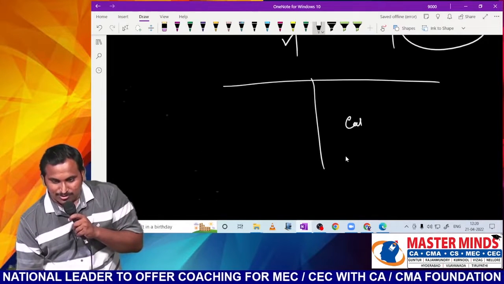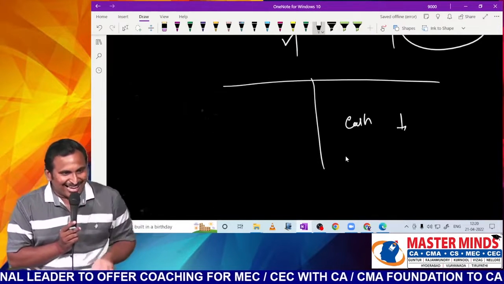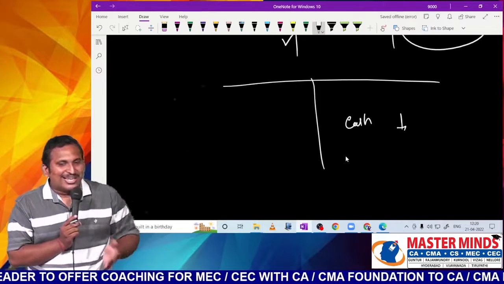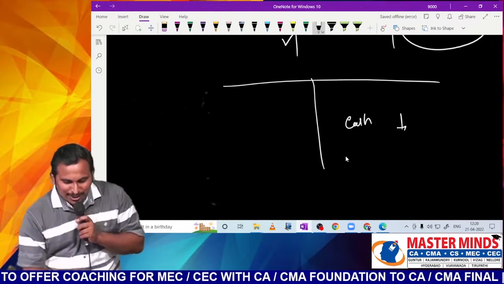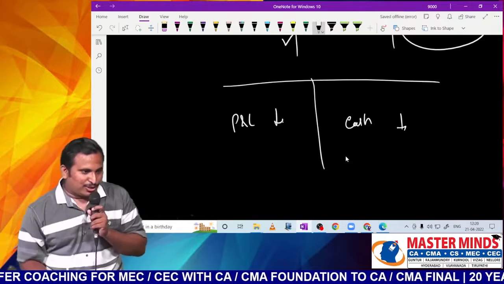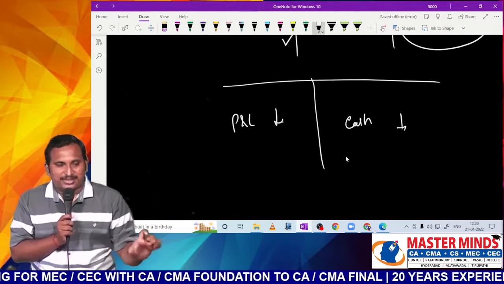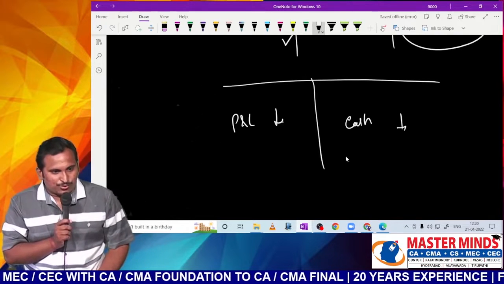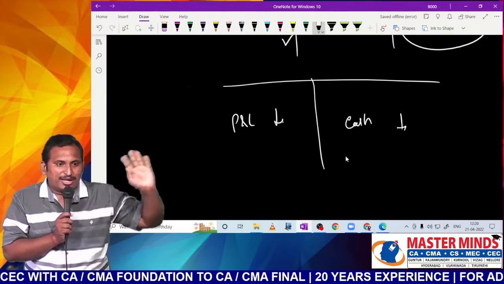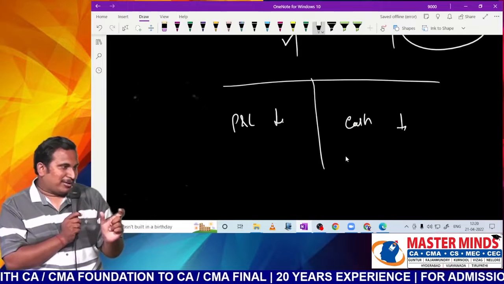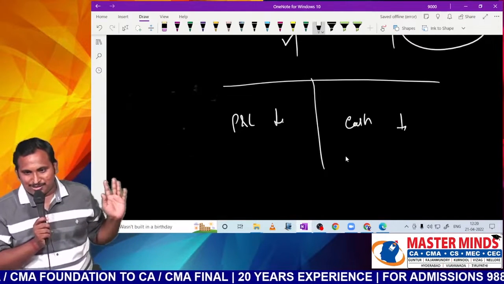One, cash balance will reduce. If cash is lost, cash balance will reduce. Other one, it's a loss, so you will charge it to P&L. In P&L, you will write it as an expense, loss of cash by theft. As a result, the P&L balance will also reduce because your net profit reduces. In this way, there is a double impact due to loss of cash by theft.